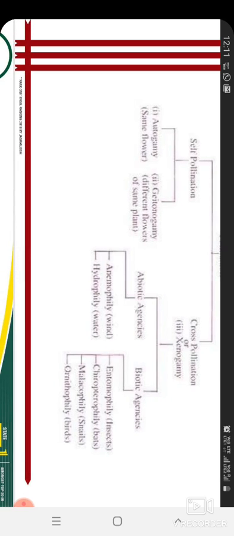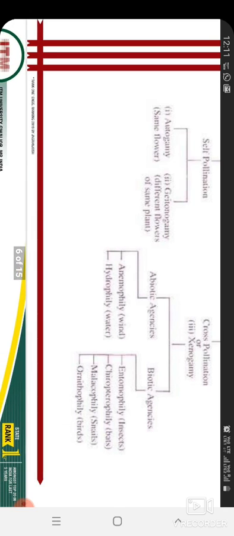Cross pollination needs some agent because it's not possible to pollinate without any agent, as it's in a different plant. It's not on the same plant, it's in a different plant. So it needs some agent. Some biotic agents and some abiotic agents are there.